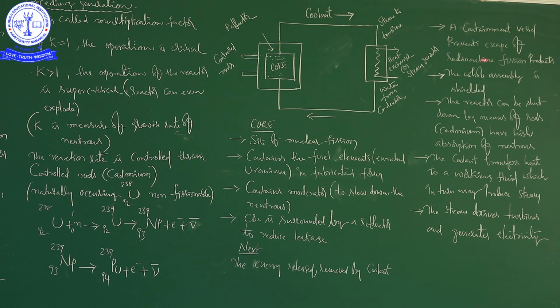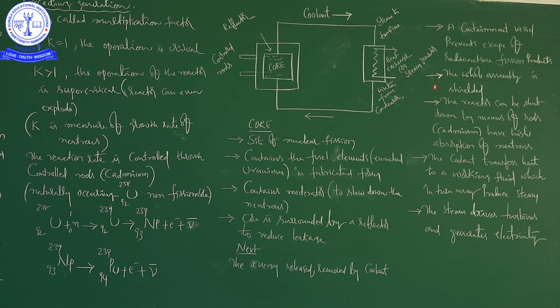Next, the whole assembly is shielded, for protection purposes, to avoid exposure. Next, the reactor can be shut down by means of rods; in the bracket, cadmium, which has high absorption of neutrons.